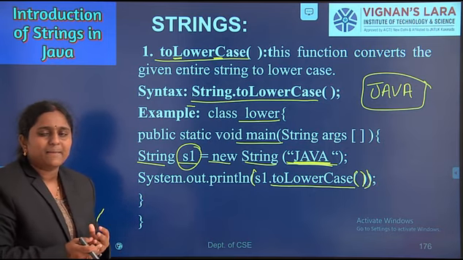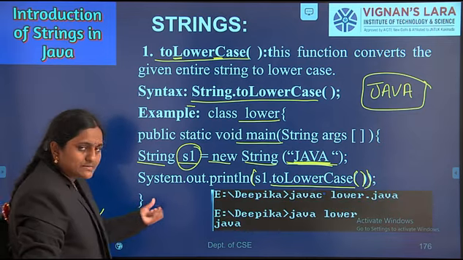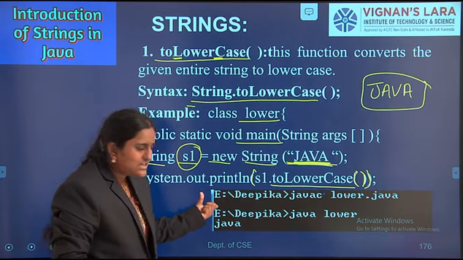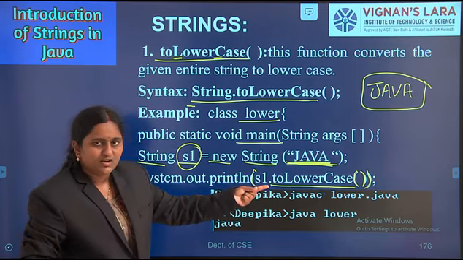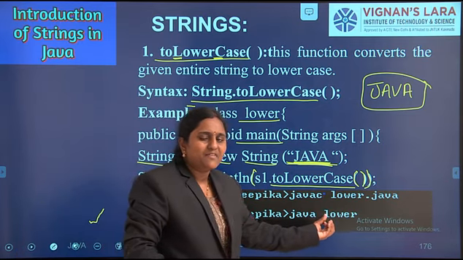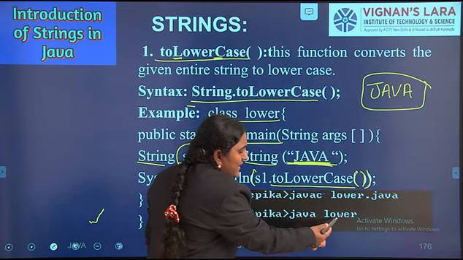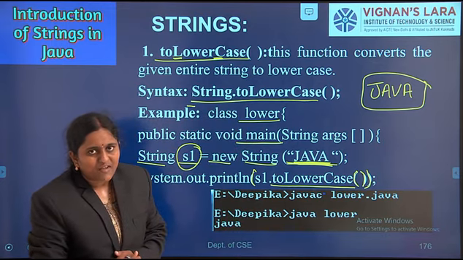Finally, we have to compile and run this program. What is the output we are getting? Observe here. What is the command for compilation? javac space filename.java. Here, what is our file name? Lower.java. Okay, next if you run this program, what is the command for execution? java space file name, java space Lower. If you compile and run this program, what is the output we are getting?